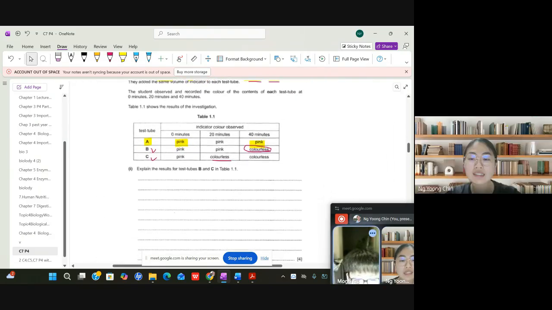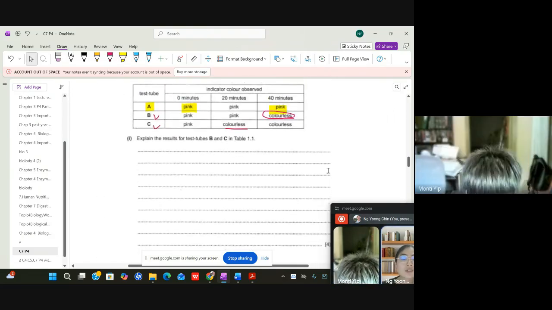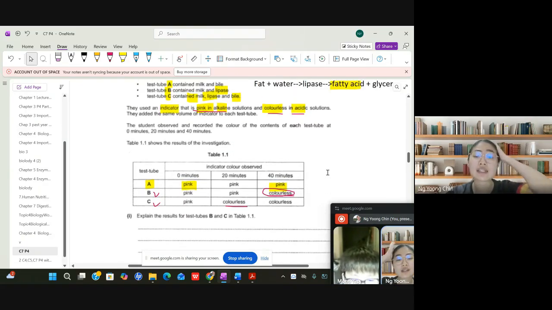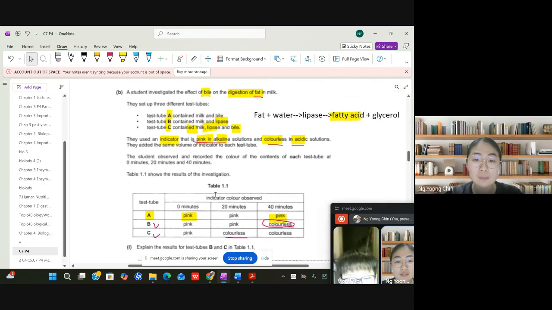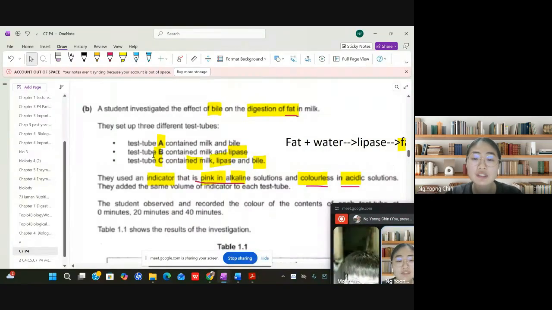Okay. And then they ask you to explain the result, and they give about 4 marks. So how are you able to write this 4-mark question? You can see B and C. What's different between B and C? B is given just the milk and the lipase, but C is given the milk, lipase, and bile. So what's the conclusion from here?